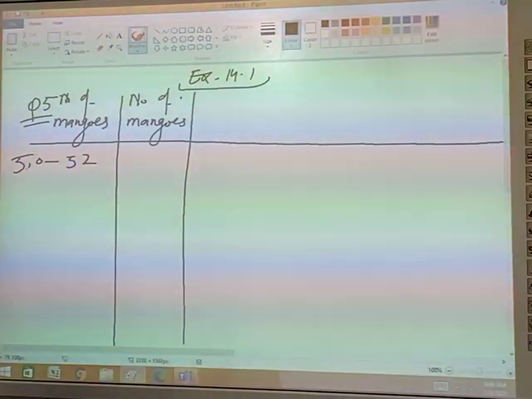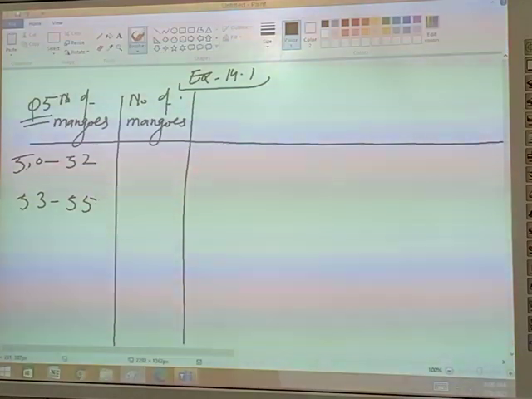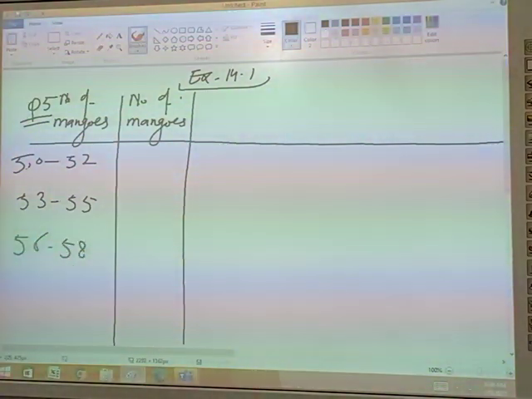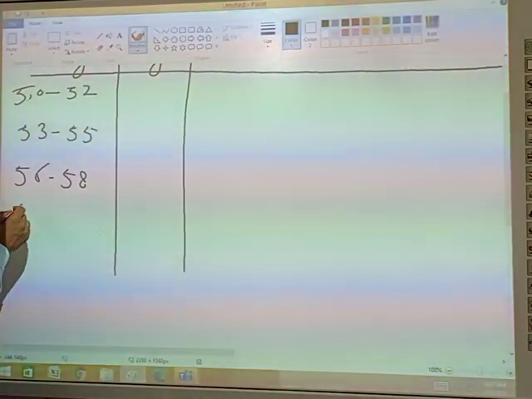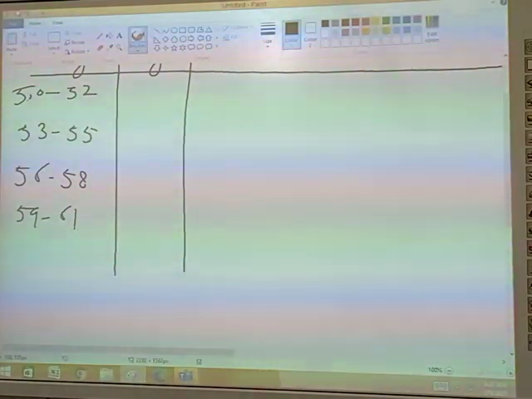Now it is 53 to 55, and the next one is 56 to 58. And next is 59 to 61, and after that 62 to 64.